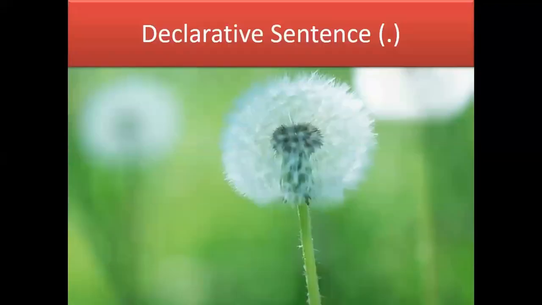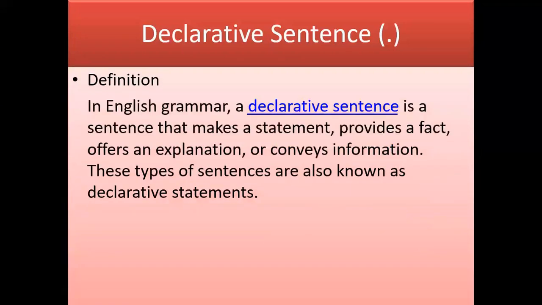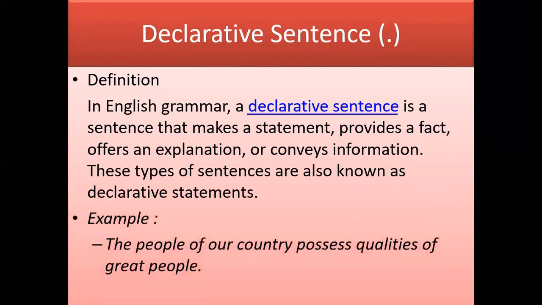The first one is the declarative sentence. In English grammar, a declarative sentence is a sentence that makes a statement, provides a fact, offers an explanation, or conveys information. In very simple words, these are simple sentences that do not contain negation or interrogation. For instance, the people of our country possess qualities of great people.